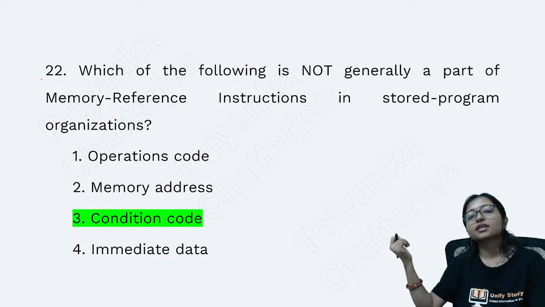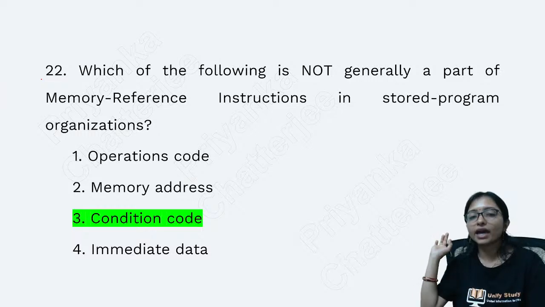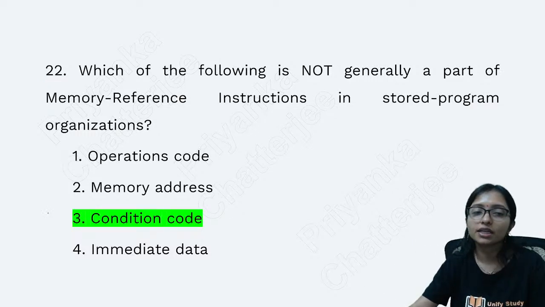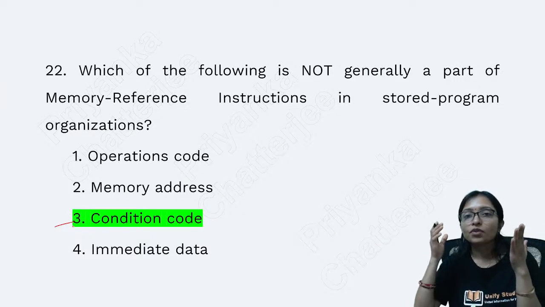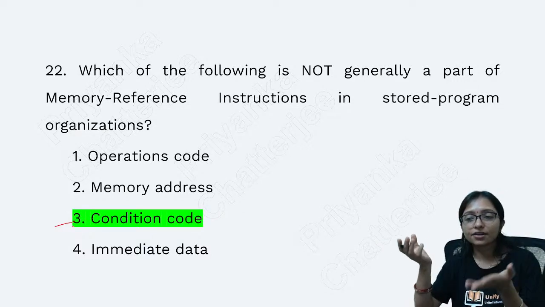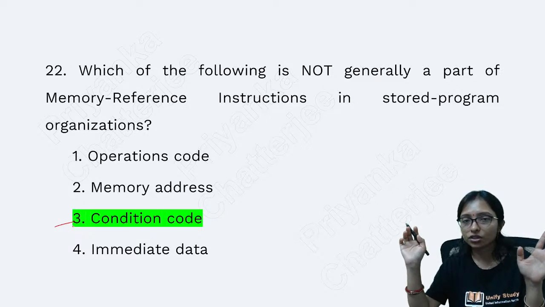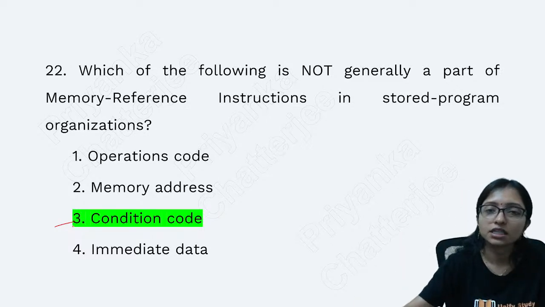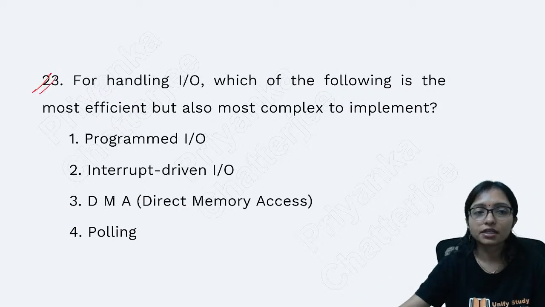When you are referencing the memory, the opcode will be there, that is the operation code. The memory address, that is the operand, will be there. And at the time of immediate addressing, an immediate value can also be there. But the condition code is not a part of the instruction. In an instruction, there can be an addressing mode, immediate data, the operation opcode, and the memory address, that is the operand, but the condition code will not be there in the instruction. That's why your answer is the condition code. Be careful about the not. Question number 6.